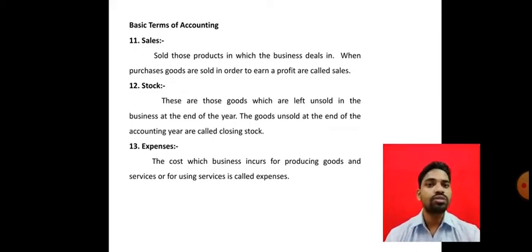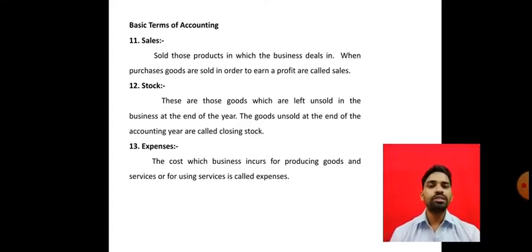Next, stock. Stock means the goods left unsold in the business at the end of the year. The goods unsold at the end of the accounting year are called closing stock. Stock is what remains with the business, the unsold goods.